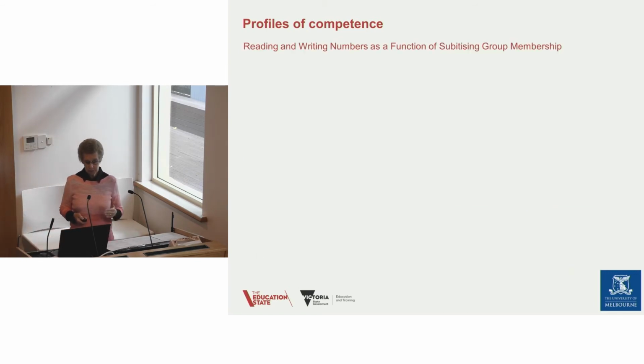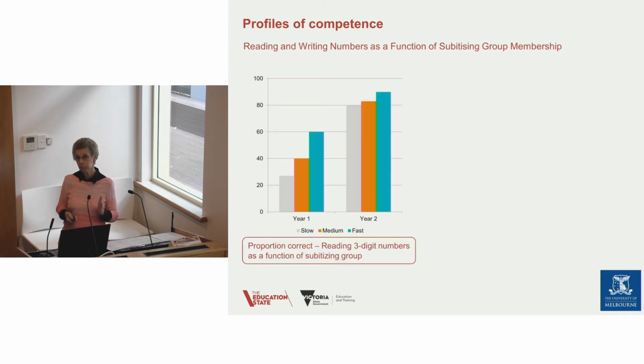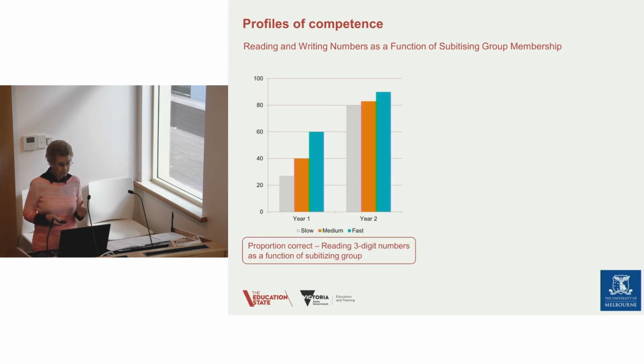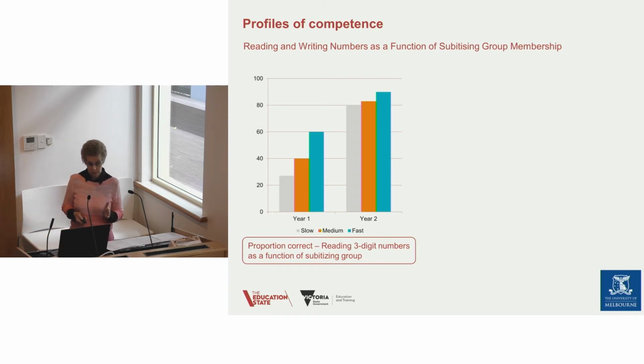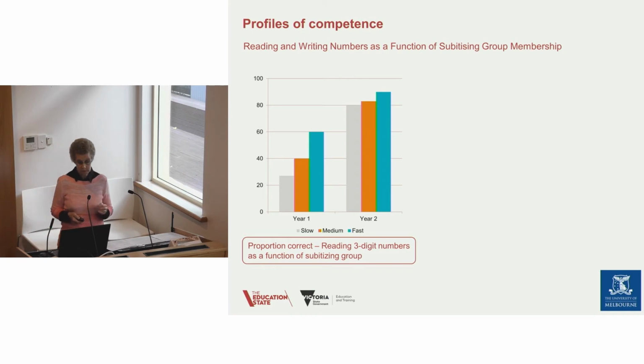And then we looked at reading and writing numbers as a function of these groups that we determined in prep, and we looked to see what happened in grades 1 and 2. Well, the first thing that happened in year 1, you can see that the slow group were only about 28% successful on reading 3-digit numbers. This graph tells us 2 things. It tells us that the groups did differ on their ability to read 3-digit numbers, both at year 1 and at year 2, but you can see the progress that is made by the slow group from year 1 to year 2.